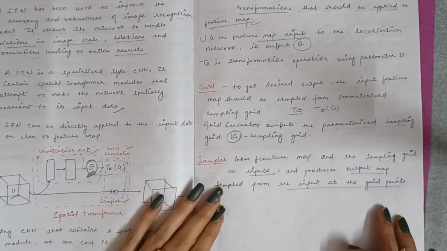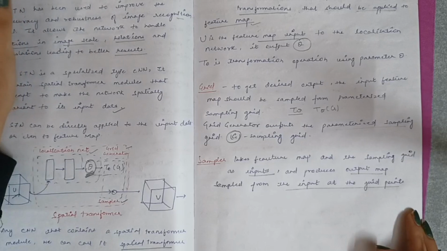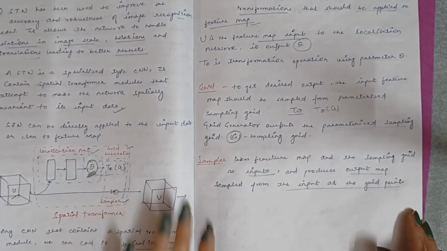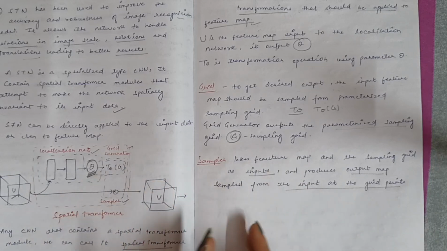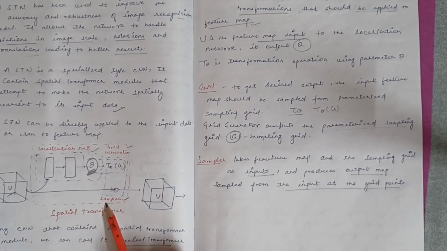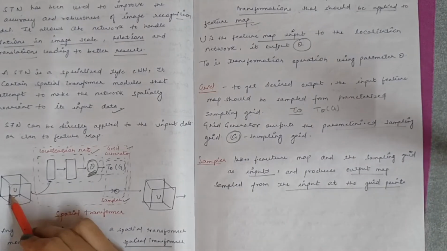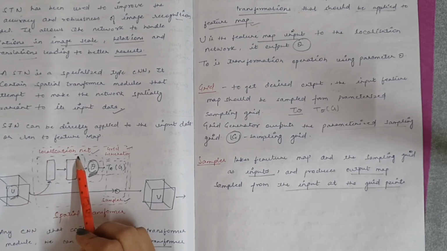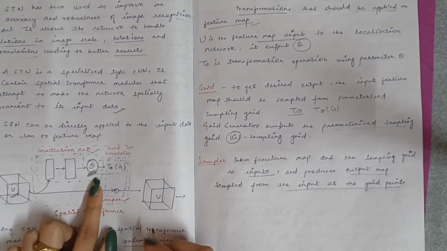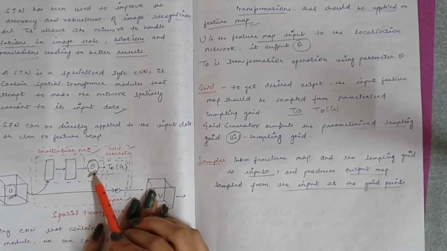Now finally, let us recap the whole process of this spatial transformer. Let us look at how each network is working in this. There is an input feature map, that is U. It is first passed to the localization network, which regresses it and gives the output of the appropriate transformation parameter, that is theta.